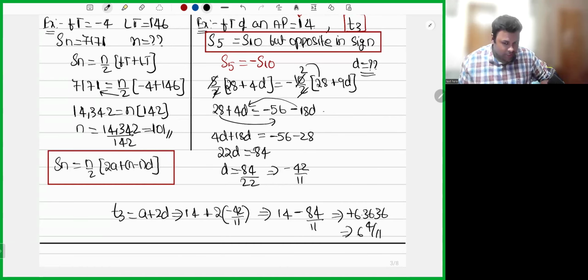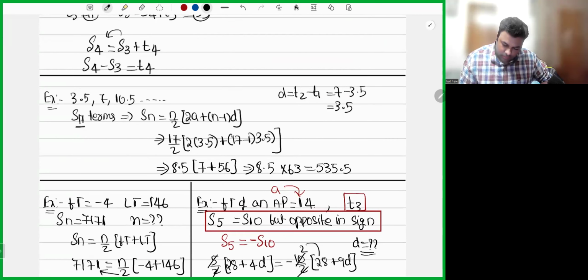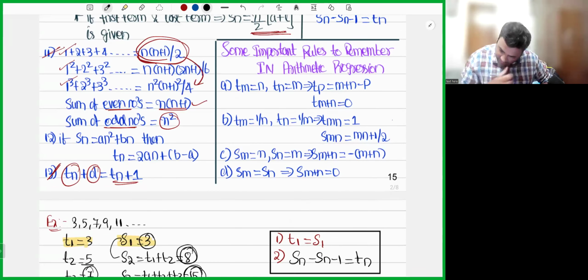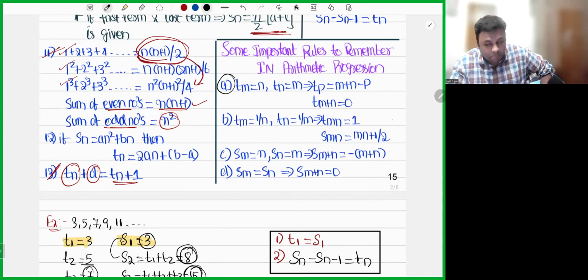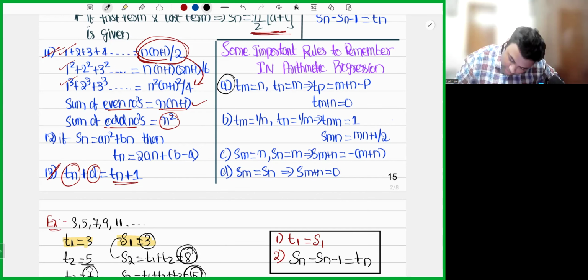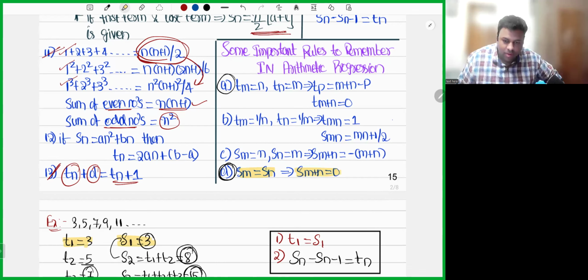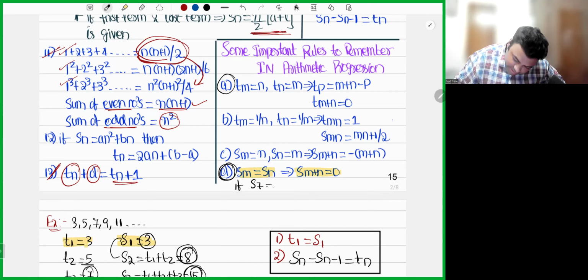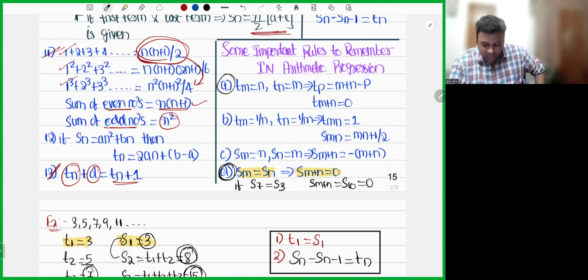Now, let's proceed to the next one. See this point number D, my dear friends. It's an important one and many times it has been asked in the examination. I want you to remember: if the sum is the same, then S of m plus n will be equal to 0. That is, if S7 is equal to S3, then S of 7 plus 3, that is S10, will be equal to 0. Okay. D, I want you to remember that if Sm is equal to Sn, then S of m plus n will be equal to 0.